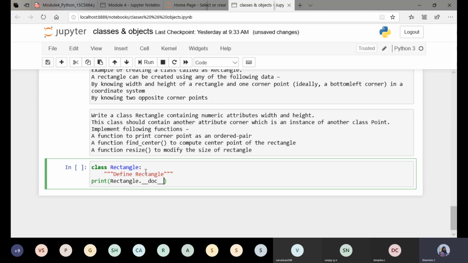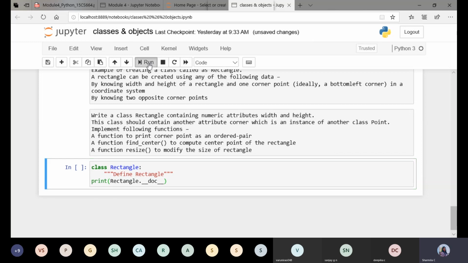This underscore underscore doc underscore underscore is an attribute that provides the documentation of an object. Whatever documentation we give within the class, the documentation of an object is provided by the attribute underscore underscore doc underscore underscore. This can be used for objects as well as for the class.